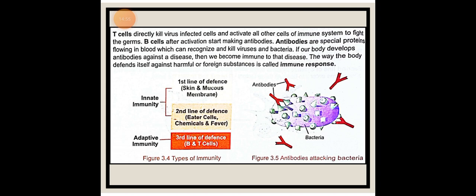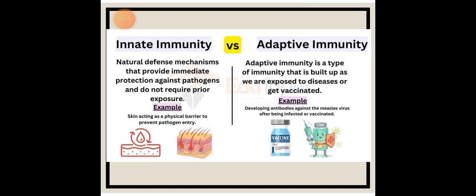So the first line of defense is skin and mucous membrane. The second line of defense is eater cells, chemicals and fevers. These both are innate immunity. Then the third line of defense, B and T cells, is adaptive immunity. You can see here antibodies and bacteria as well. Antibodies are attacking bacteria. Innate immunity versus adaptive immunity.